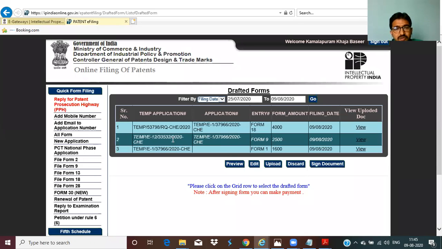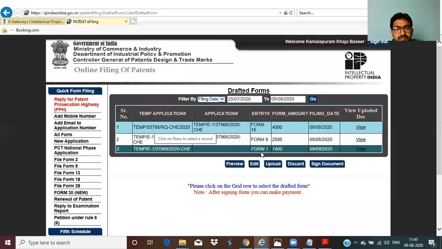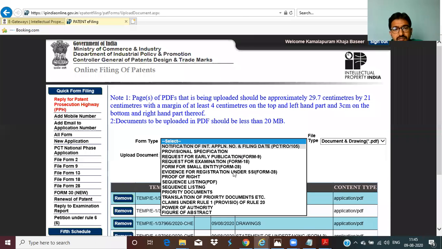Now sign the documents. Form 9. We have to sign Form 9, right? So we have to sign all these documents. But remember, till now we have not uploaded Form 9 and Form 18 in Form 1, because Form 1 is the main form consisting of all the other forms. So select Form 1, upload Form 9 as well.